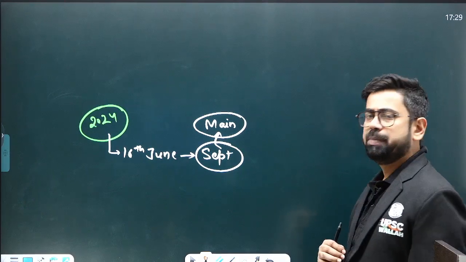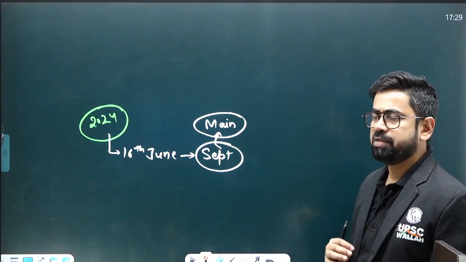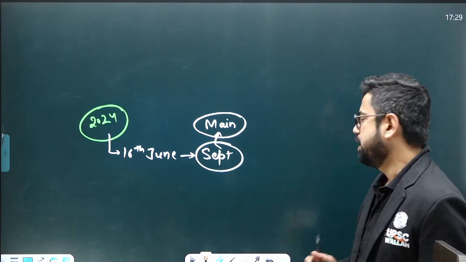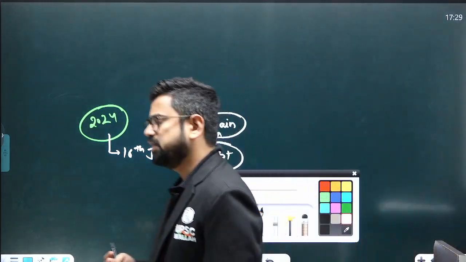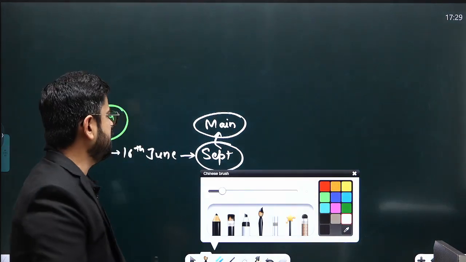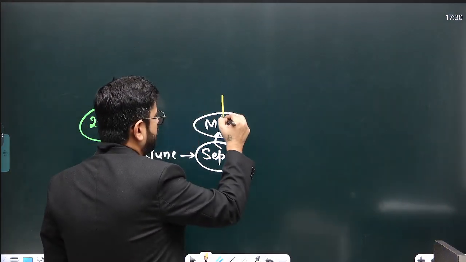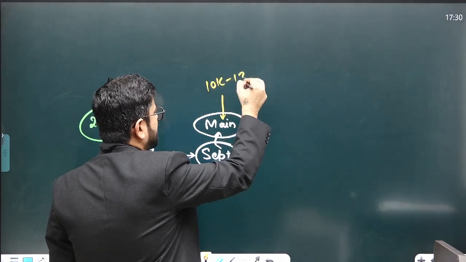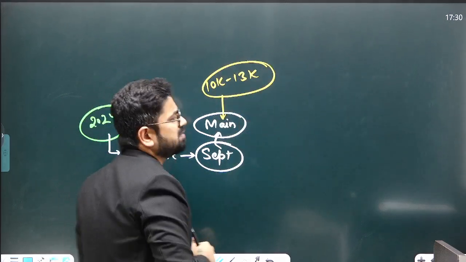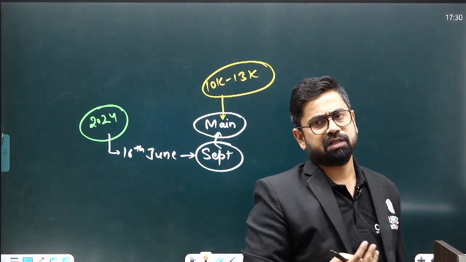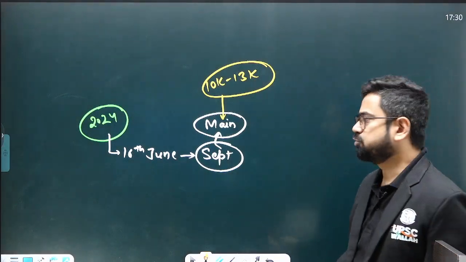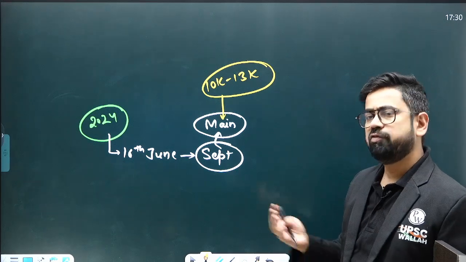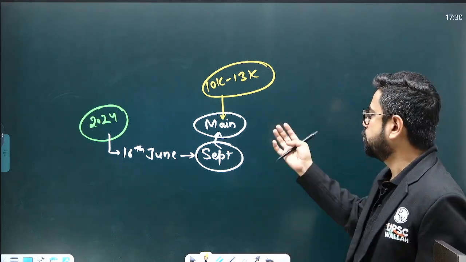Now, the number of people who get selected for the main examination, or qualify prelims, again depends upon the vacancy, but roughly you can say this will vary from 10,000 to 13,000. Right, depends upon the vacancy. Right, if there are more vacancies, then there will be more aspirants qualifying the prelims examination. If it is less, then accordingly. So now the main examination.